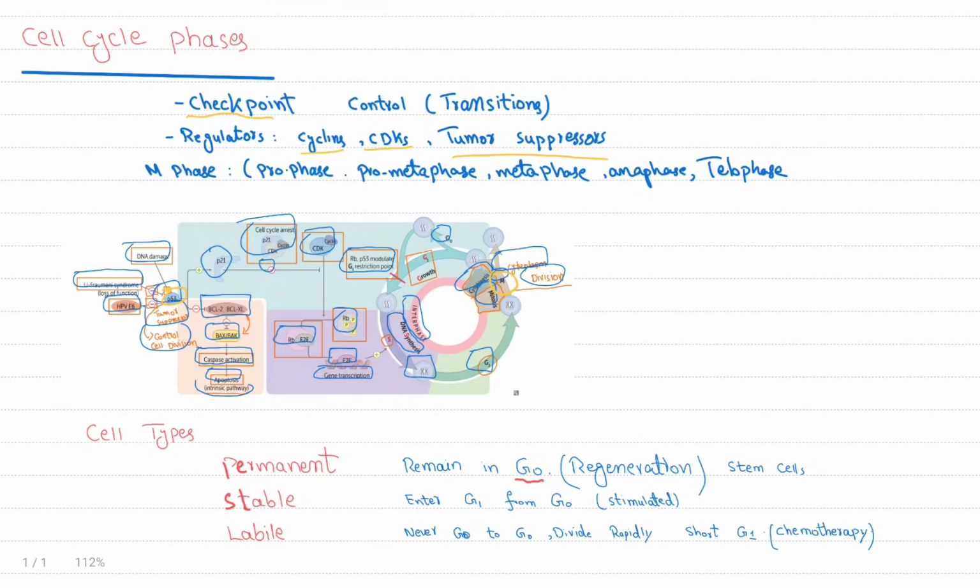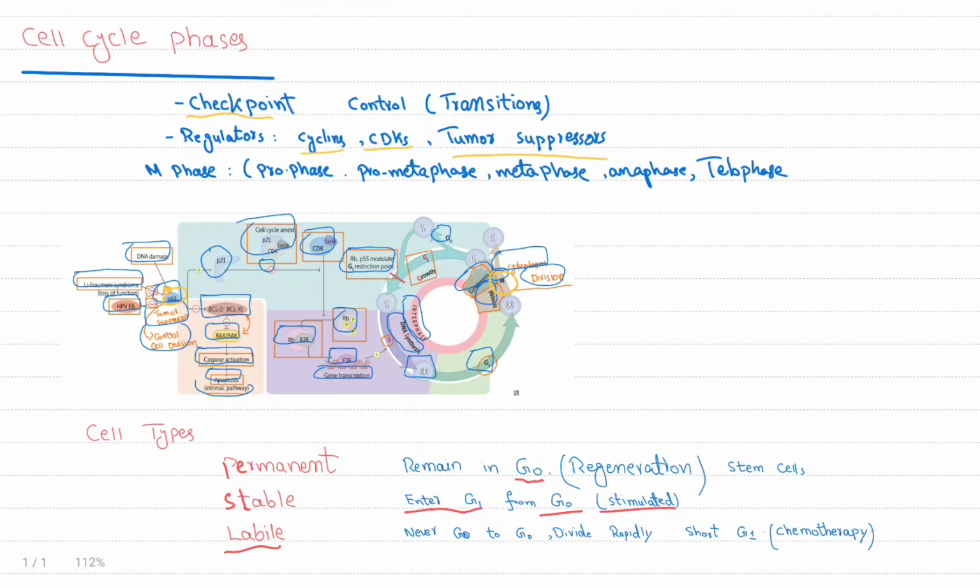Stable cells, or quiescent cells, enter G1 from G0 when stimulated, for example hepatocytes, lymphocytes, PCT and periosteal cells.